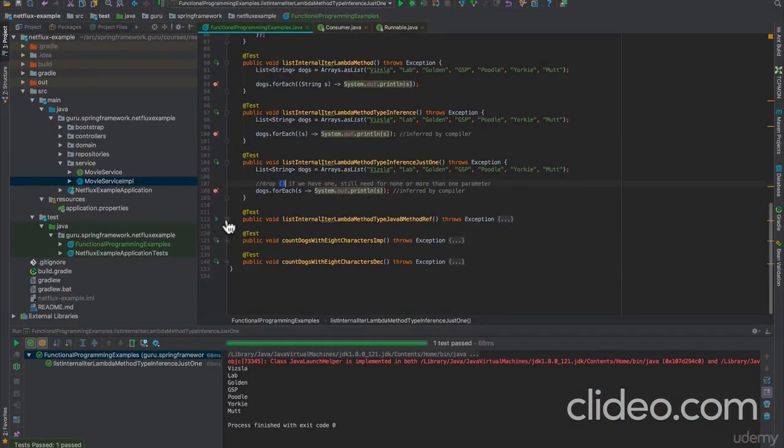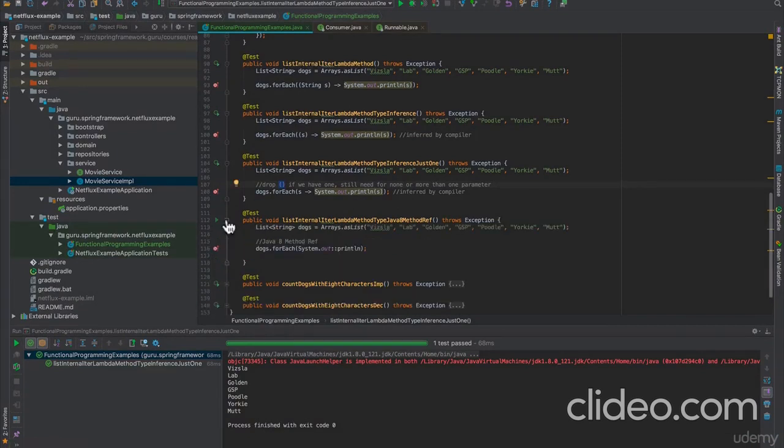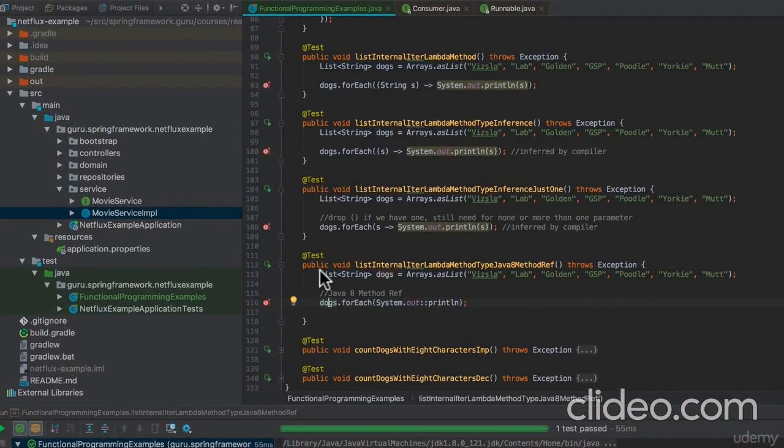Now, we can even clean this up further using method references. So there's another Java 8 feature, method references. We can go ahead and run that, and we'll see that it runs because the compiler knows that we have a string coming in. System.out.println also accepts a string. So all that can be inferred by the compiler, so we still have type safety. We're not doing any type of dynamic typing here. So we still have a strongly typed language, but the compiler is able to look at what we have and say, okay, I have a string here, and it gets rid of a lot of the ceremonial code.